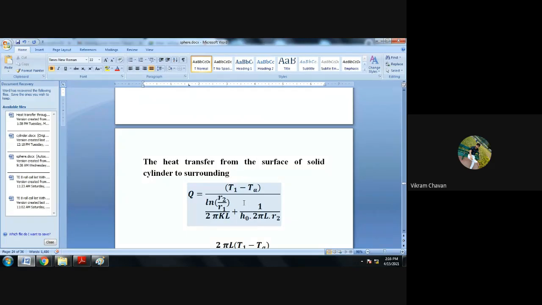So what is our general equation? General equation is Q is equal to dT divided by RTH, that is the overall temperature difference divided by total thermal resistance. So solid cylinder is provided and its surface temperature is provided T1. So that will be our initial temperature for the overall temperature difference, and the air temperature will be nothing but our final temperature. So overall temperature difference will become T1 minus TA whole divided by,